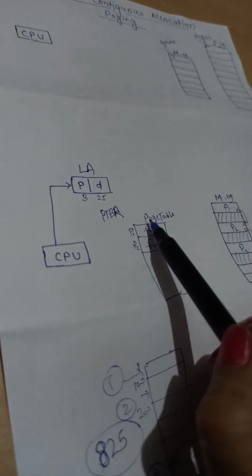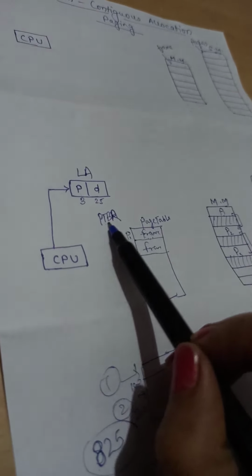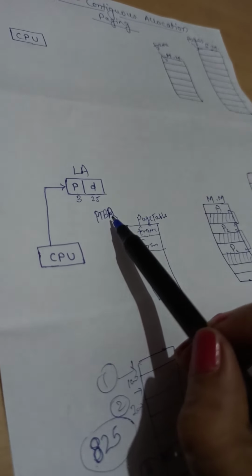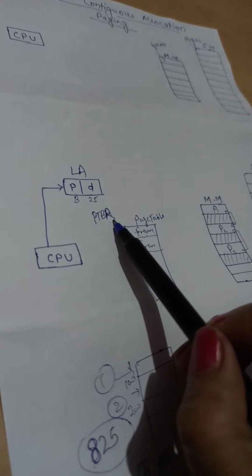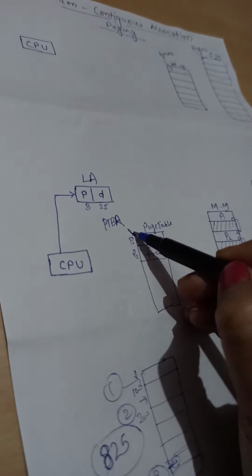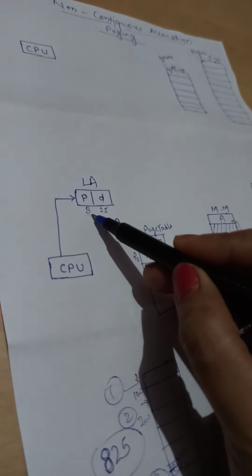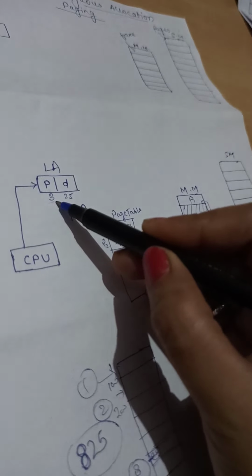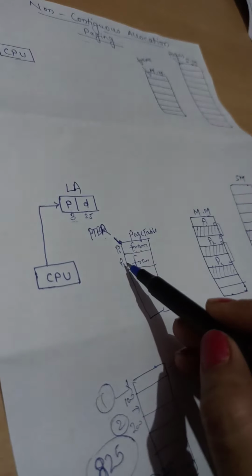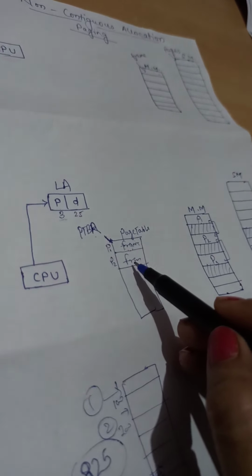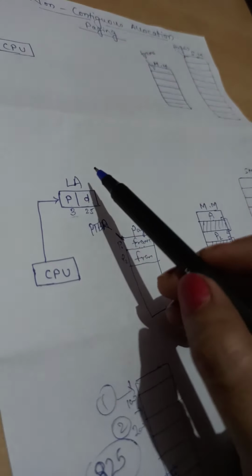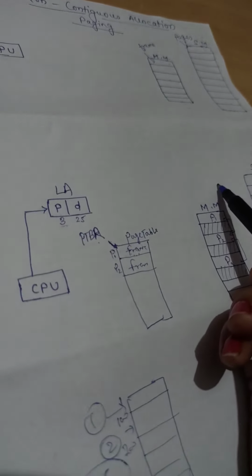So the base address of that page table is stored in a special type of register known as the page table base register, from where we get the base address of this page table, and then the page number will give the base address of that frame. Clear? So in this way, we will be able to convert the logical address into a physical address.